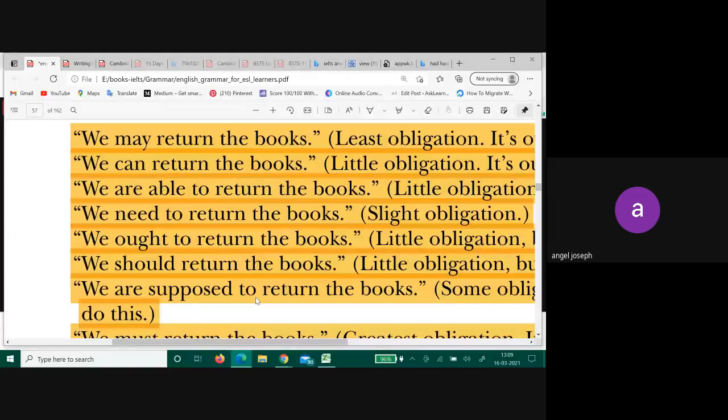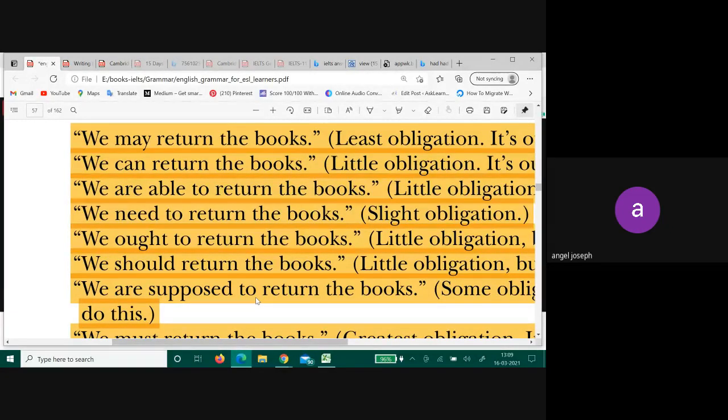May, can, able to. Just write it in the correct order. May, can, able to, need to, ought to, should. In a bracket, put could also.